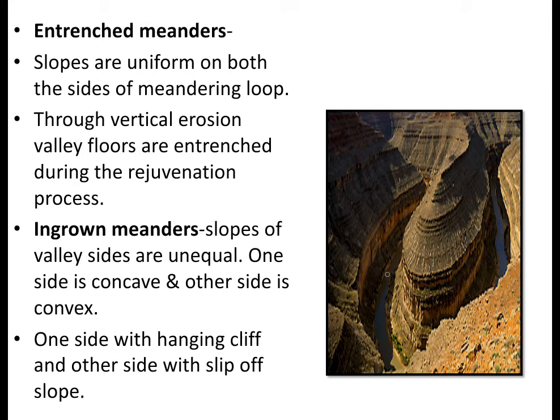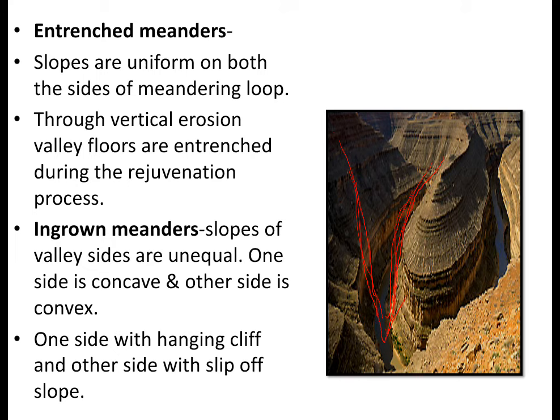Here we can see these are entrenched meanders. The river is eroding vertically, so it's a narrow vertical slope. It's a valley. Here slopes are uniform on both sides of the meandering loop, so we can see that the slopes are uniform and very steep on both sides. Through vertical erosion, valley floors are entrenched during the rejuvenation process. So this is how the trenching of the river valley has occurred.